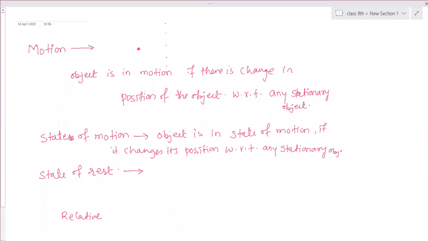Stationary does not mean a stationary shop; stationary means the object is at rest, not moving. That object is called a stationary object. And an object is in state of rest if it does not change its position.